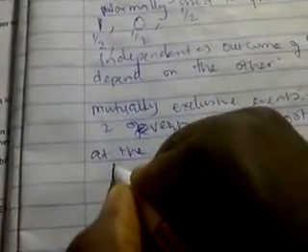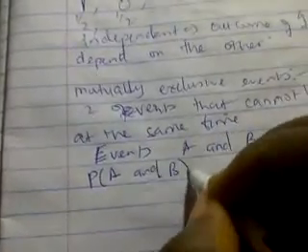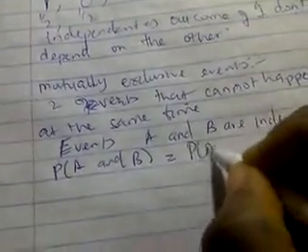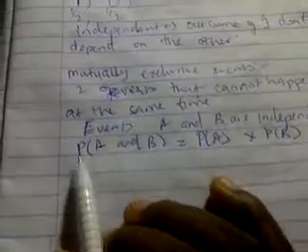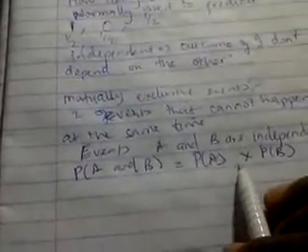Now for example, if events A and B are independent, the probability of event A and event B happening is equal to the probability of A times the probability of B. Notice that if it's 'and', the probability of this and this happening, there is times there.